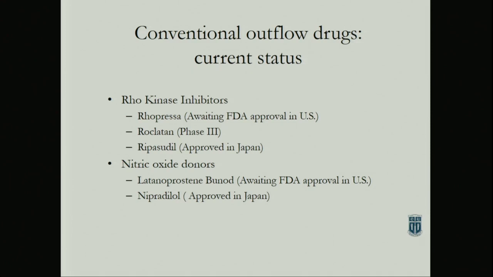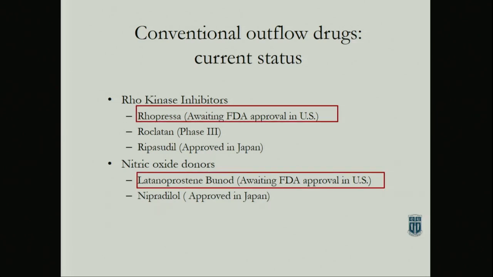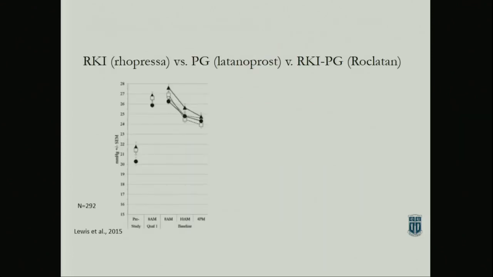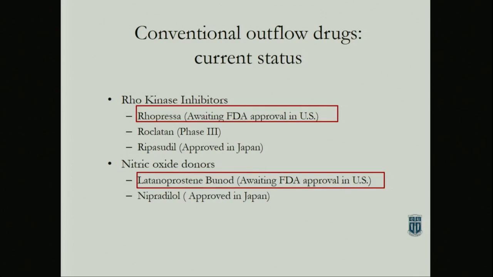So what I want to move to is conventional outflow drugs and where they are. It turns out that we've got 2 drugs that are in late-stage development. They're literally waiting to hear from the FDA any day now to find out exactly whether they're going to get approved or not. All the phase 3 trials look pretty darn good, so there's a good chance that they will. One is a Rho kinase inhibitor. So this is something that's affecting the contractility of the cell, that's relaxing cells, so it makes sense given what we just talked about. And the other one's a nitric oxide donor, which also makes sense given what we talked about.